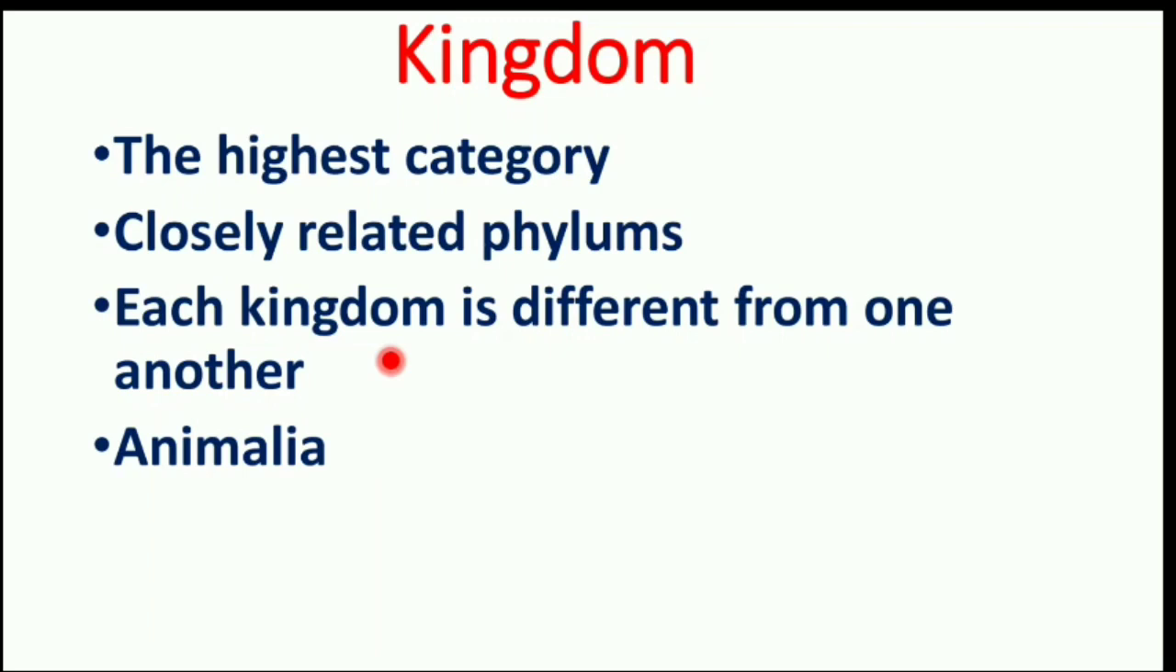Finally comes the kingdom. It is the highest category. Closely related phyla constitute a kingdom. All are different. Example, Animalia.